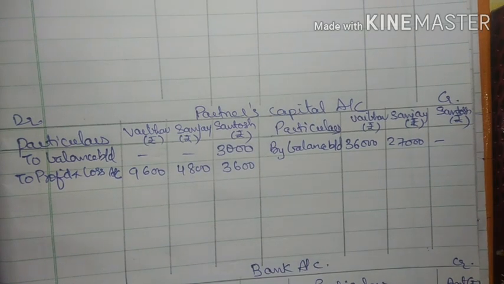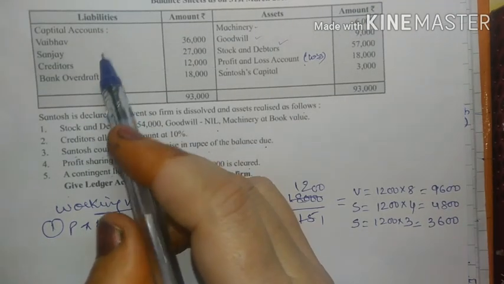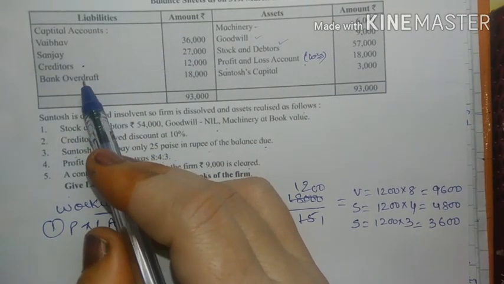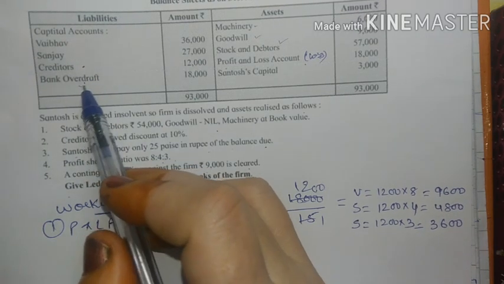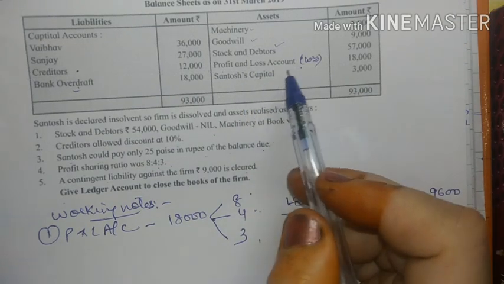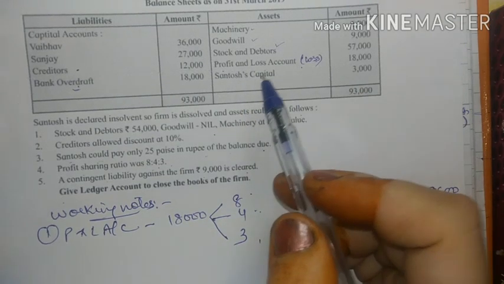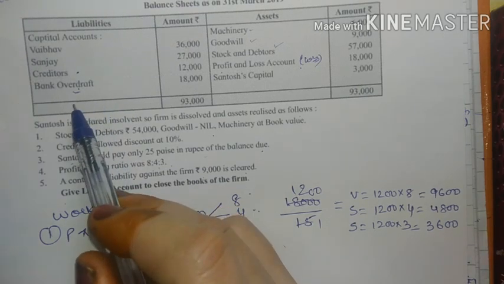Okay, now see in the liabilities there are two liabilities, creditors and bank overdraft. Now see here, bank overdraft is given. If you see clearly, on the asset side there is no bank balance given here, but they have given bank overdraft. That means they have taken an overdraft from the bank.